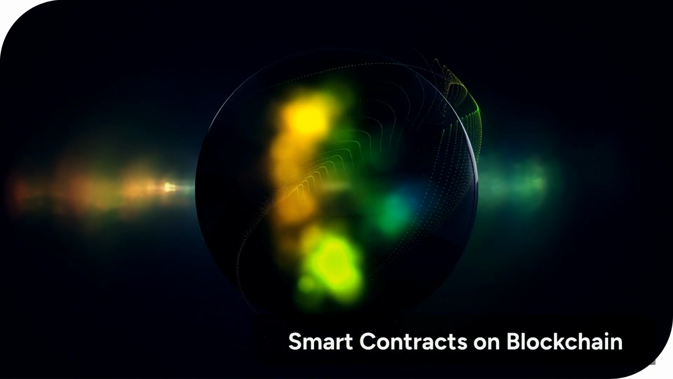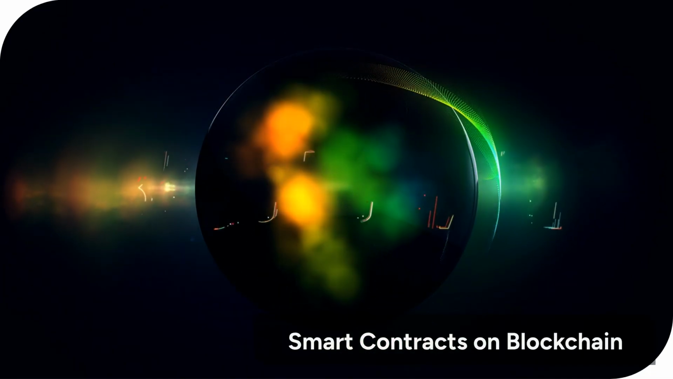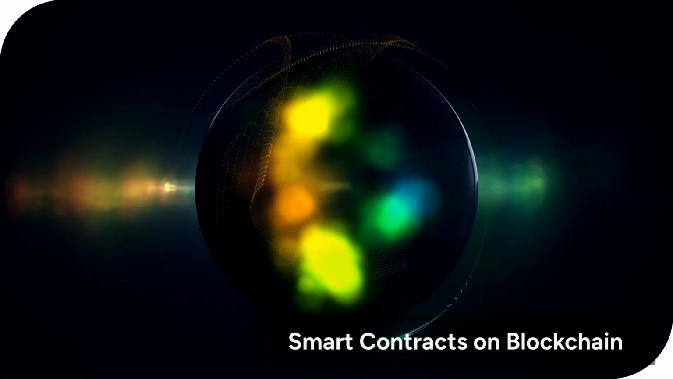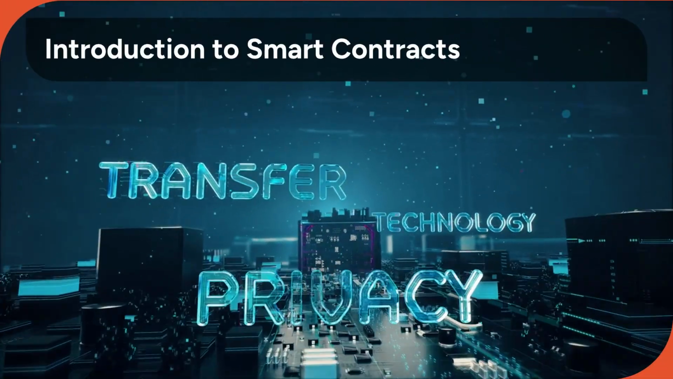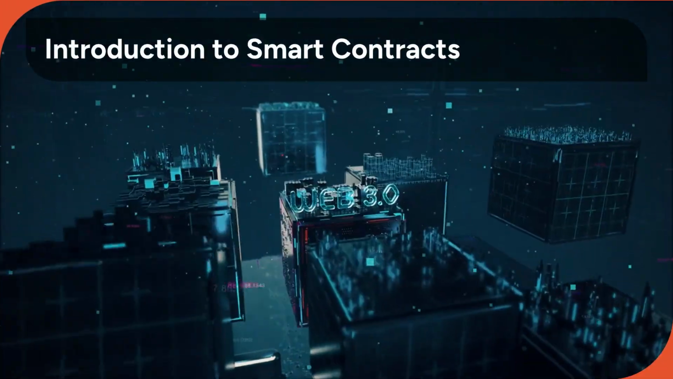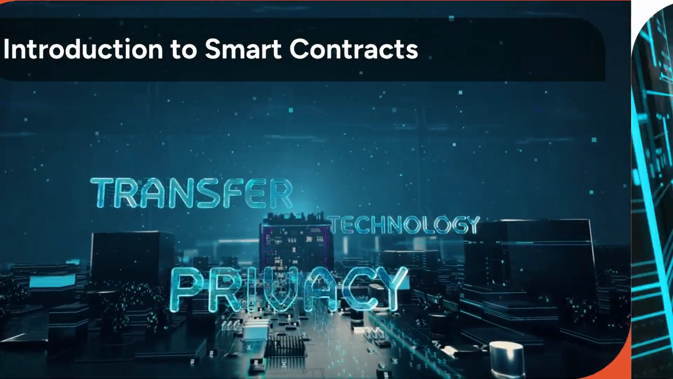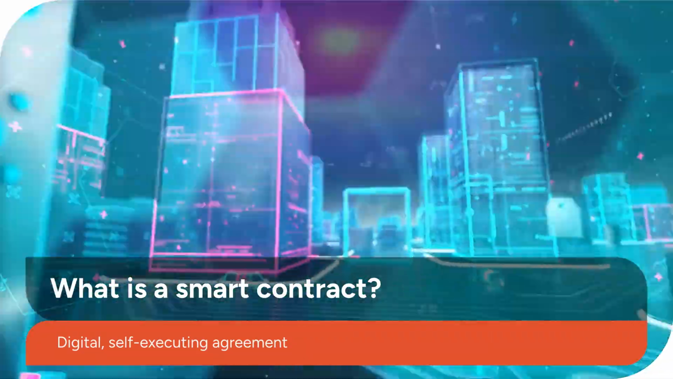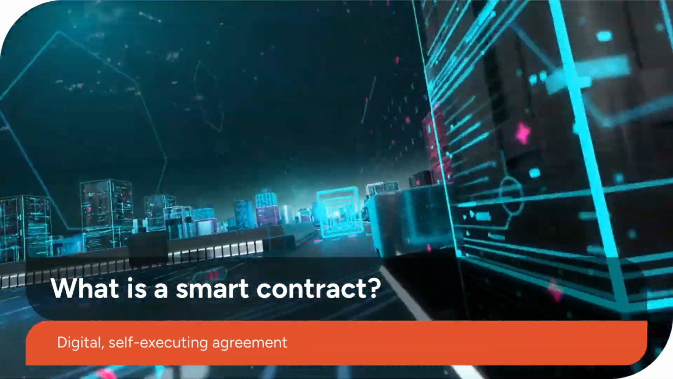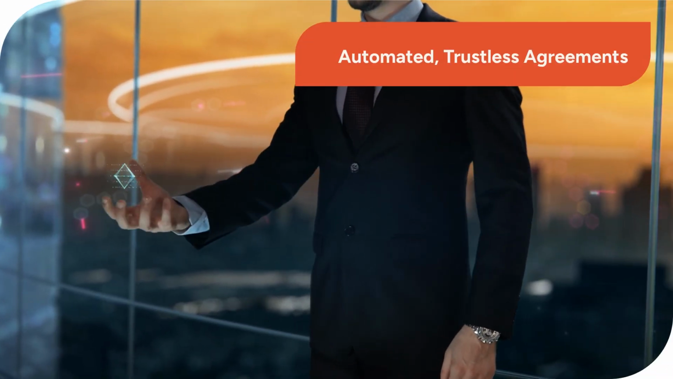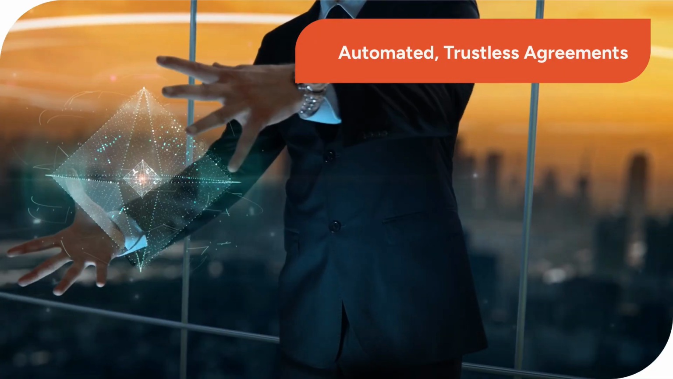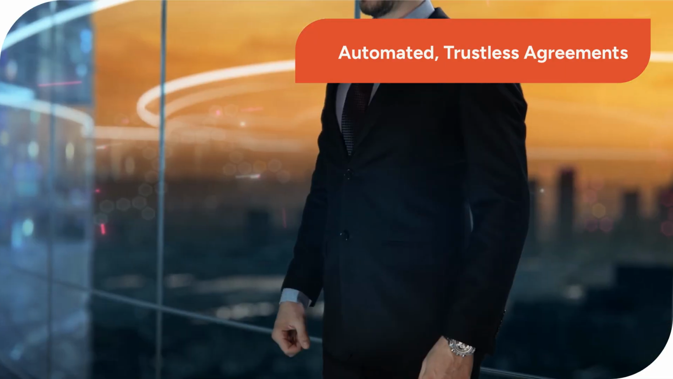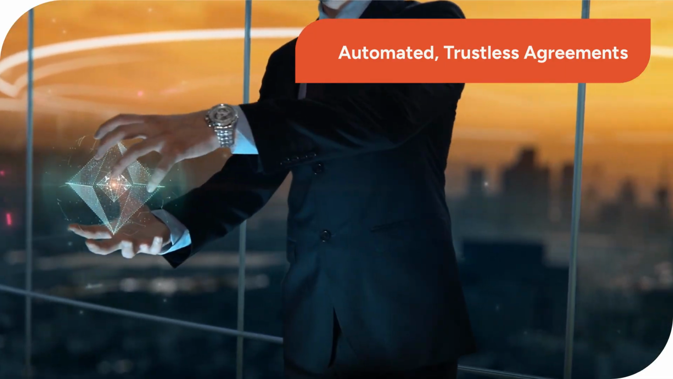Welcome. Have you ever wondered how blockchain smart contracts work? They're revolutionizing how agreements are made. Let's start with a quick introduction to what smart contracts are and why they are so important in the digital age. Simply put, a smart contract is a self-executing agreement with the terms of the agreement directly written into code. The key benefit is automation and trustlessness. These contracts execute automatically when conditions are met, without needing intermediaries.